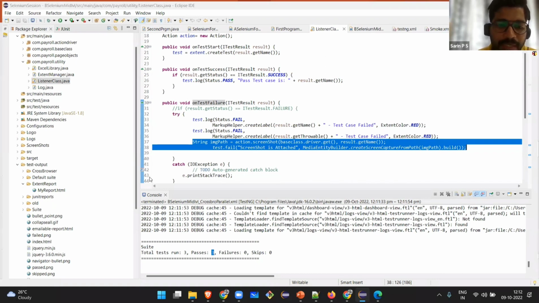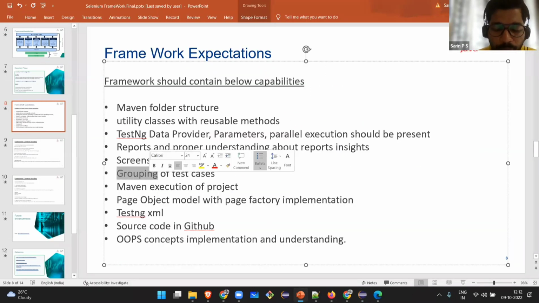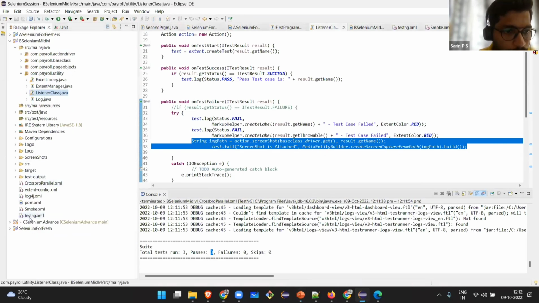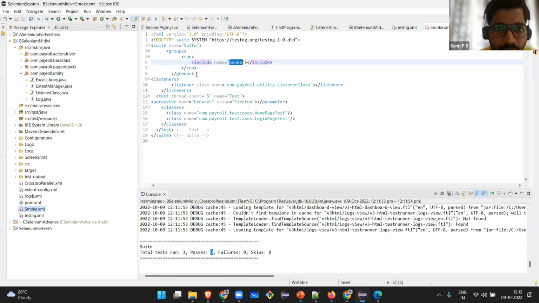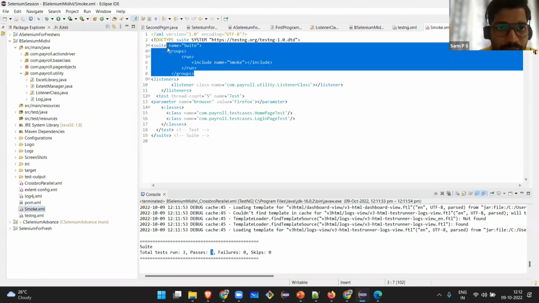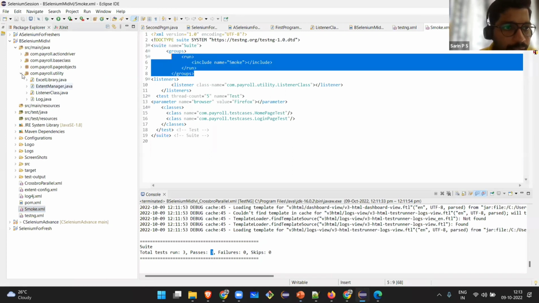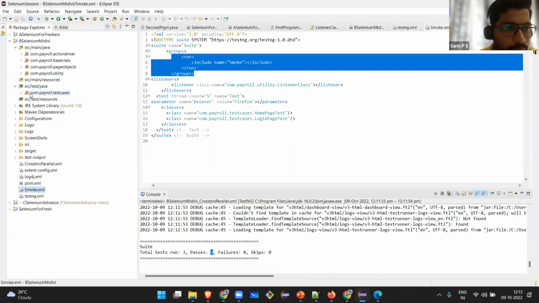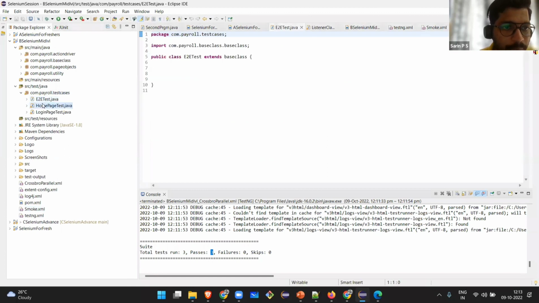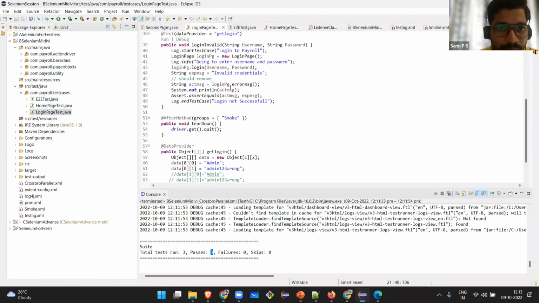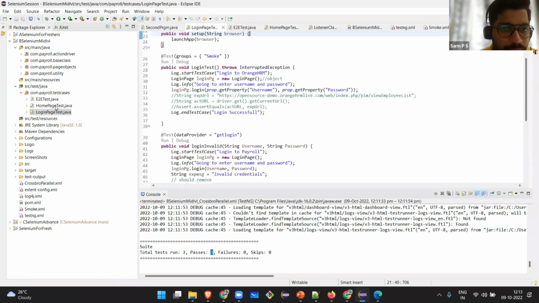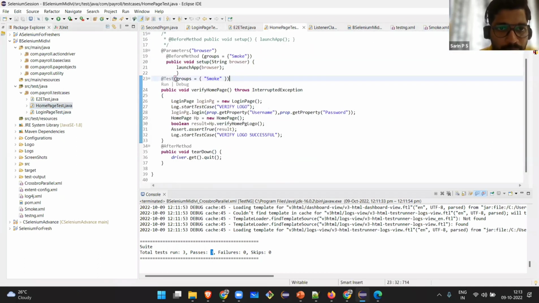Now grouping of test cases. Of course, we have done that. I have shown you how we can group the test cases using smoke. Let me take you that again. See, in this XML file, I have included the group smoke. Whichever test case is having the tag smoke, group equal to smoke will only get executed. Other test cases will be left behind during this execution. This test case will get executed. And the other test case in the home page will get executed because of the smoke tag. Okay, so that is it.